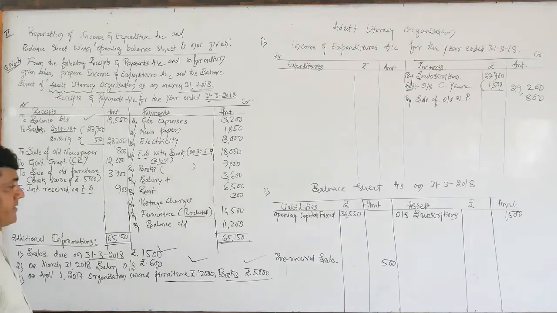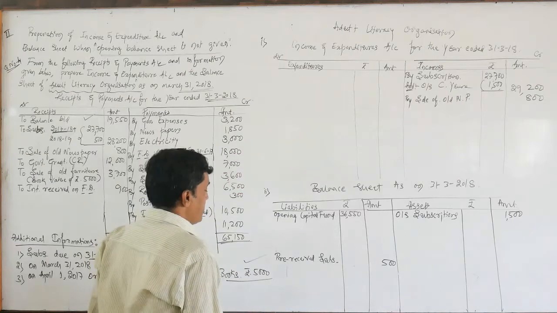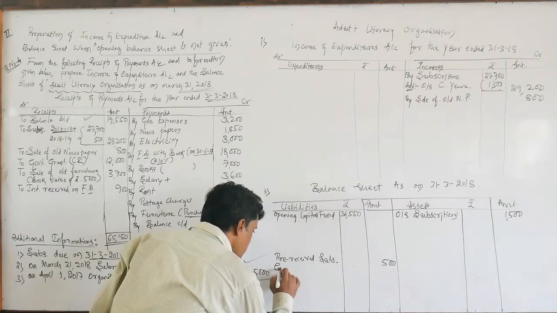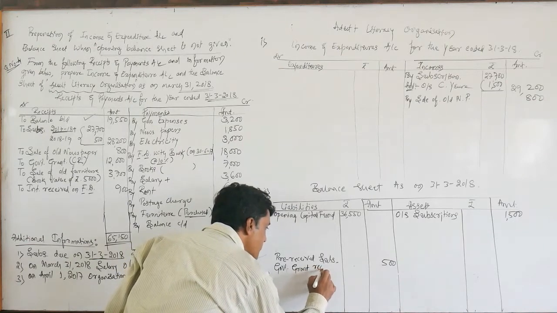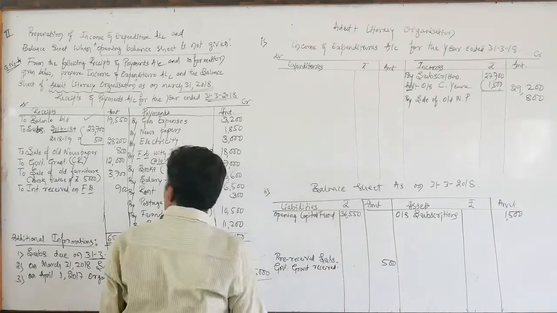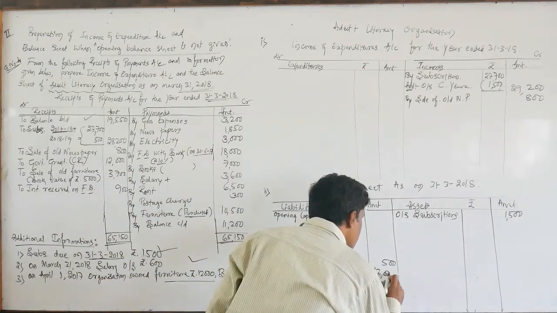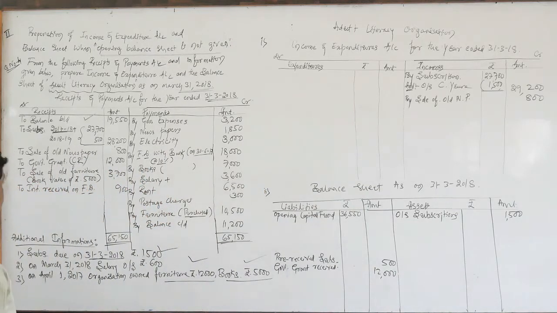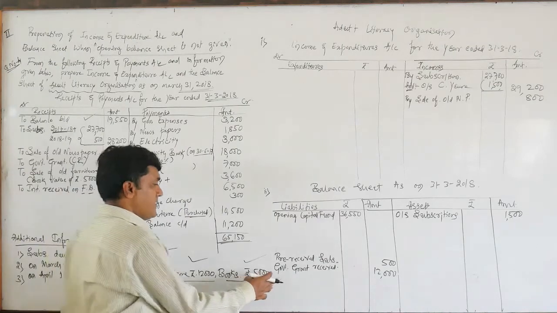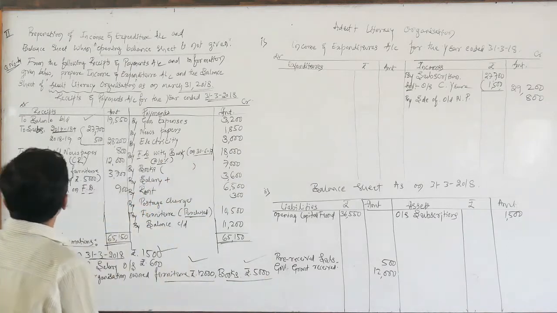Here I am going to write it on the liability side: government grant received of rupees 12,000. The government grant is received for a specific purpose, so that is the reason I have taken it separately on the liability side.